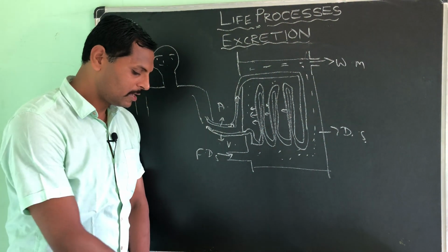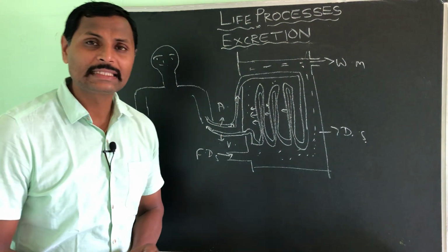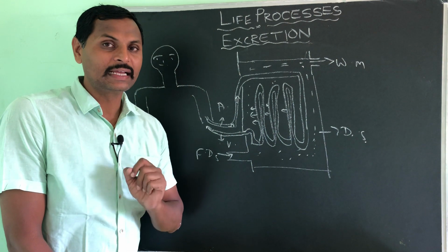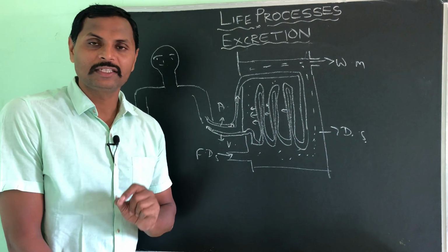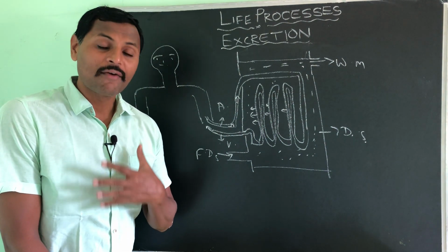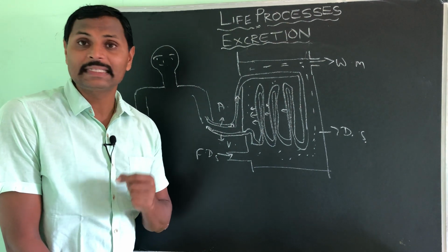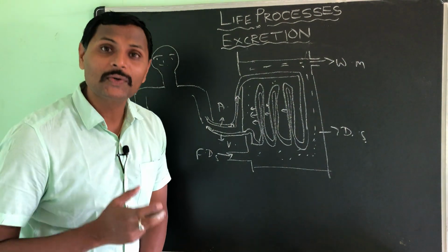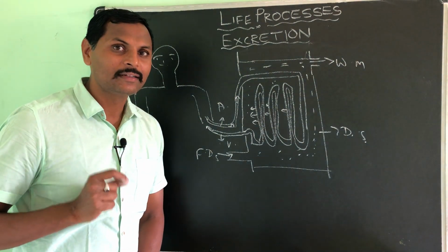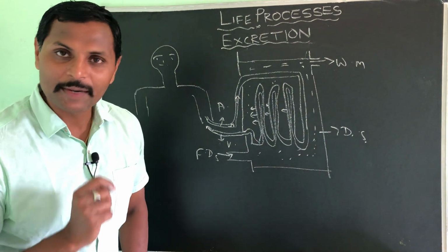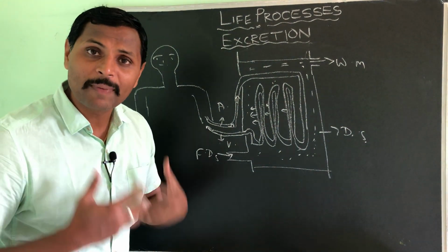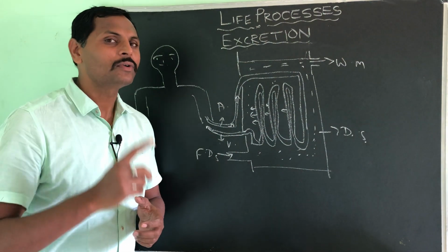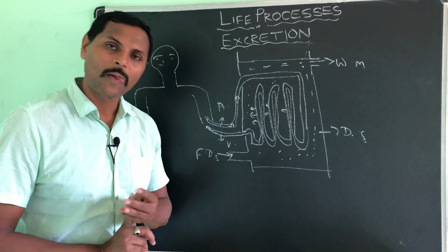Understood? Okay. So before we move on to the excretion in plants, there are three organs we will find in the excretory system. The first one is the lungs. Our lungs are also working as an excretory organ. Why, sir? Because they are also throwing out waste material, the gaseous waste material, carbon dioxide. So carbon dioxide is thrown out by the lungs, isn't it? So we can count that one also as an excretory organ.